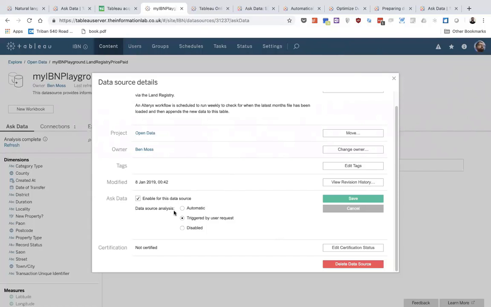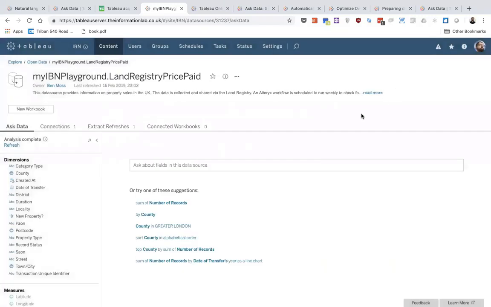And then secondly, this data source analysis section is what drives this analysis complete section over here. So you can say whether you want that analysis to happen automatically, whether you want it to be triggered by a user login like myself, or whether you want it disabled completely, so it's not refreshing as often. This really depends on the data source, and there's some further documentation about this feature within the Tableau documentation, which we'll look at a bit later. So let's get into it.